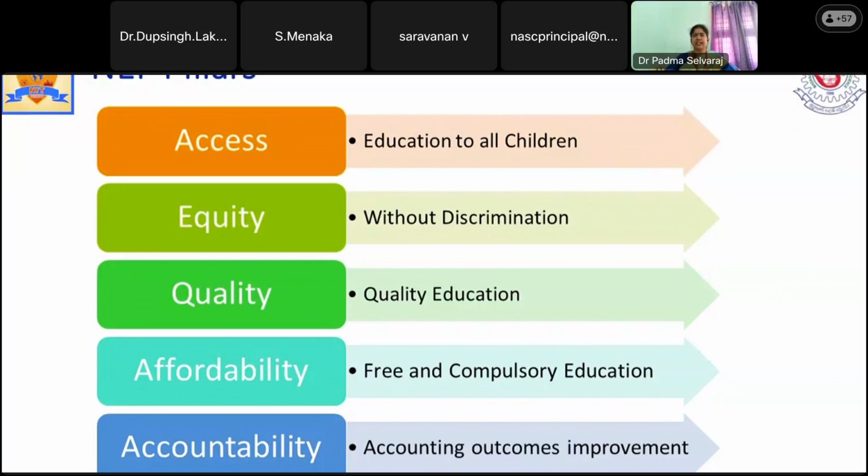There are several reasons, because of their economic background, or the schools may be at some distance, so they don't have quality education for some reasons. So this has to be broken out. That is the first and primary point of NEP 2020.